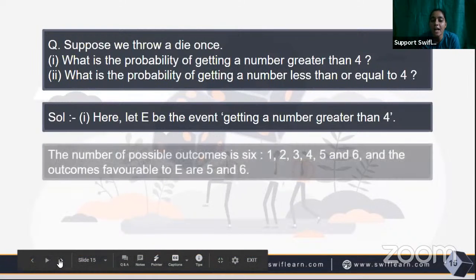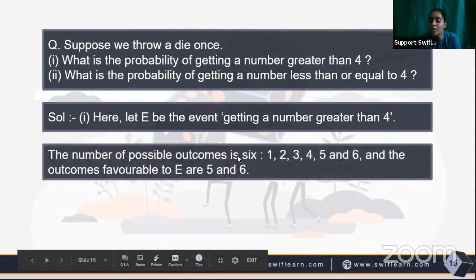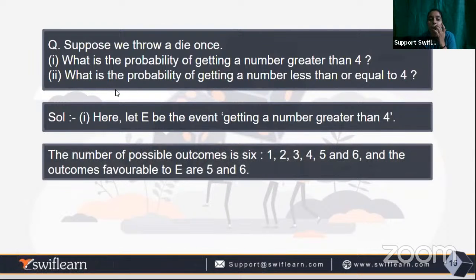After that, the number of possible outcomes is 6. How 6? We have to find the probability of getting a number greater than 4, so the numbers greater than 4 will be 5 or 6.